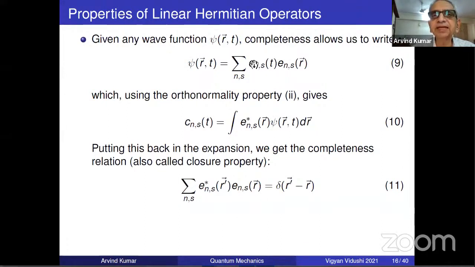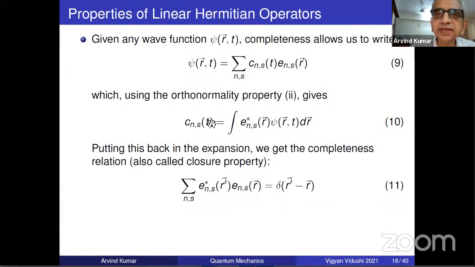Now you tell me a mathematical point. If I put this here, should I continue to write it as R, or will it be correct to keep writing it as R and take E inside? Yes or no? Have you understood the question?